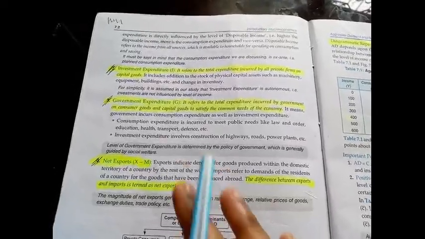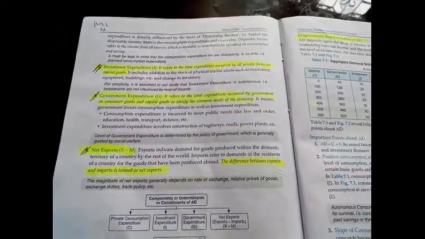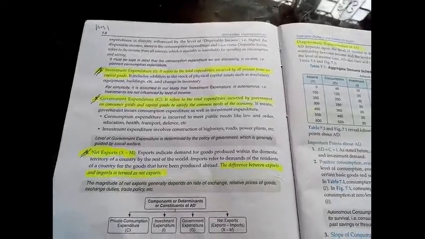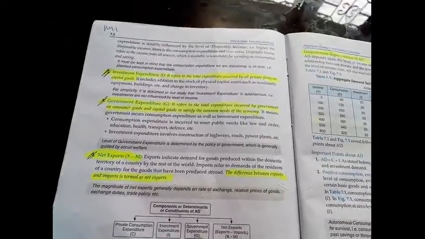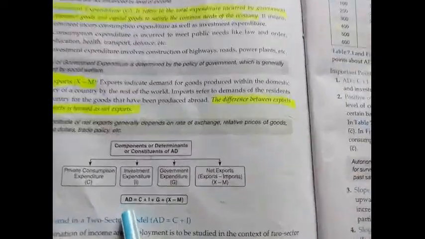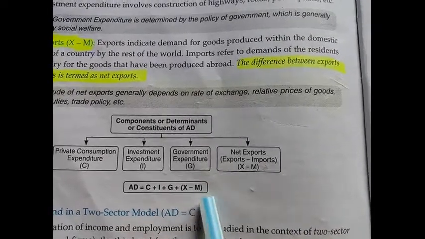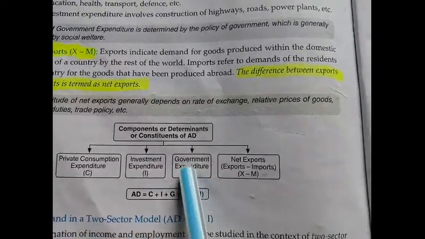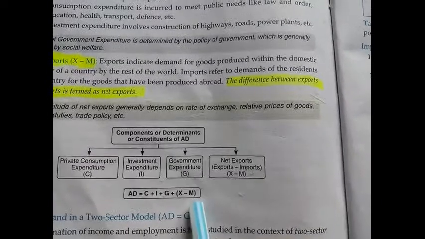So these are the four components: C, I, G, X minus M. If I tell you to derive an equation of aggregate demand, you can say that aggregate demand is equal to C plus I plus G plus X minus M. All the total of C, I, G and X minus M denotes aggregate demand.